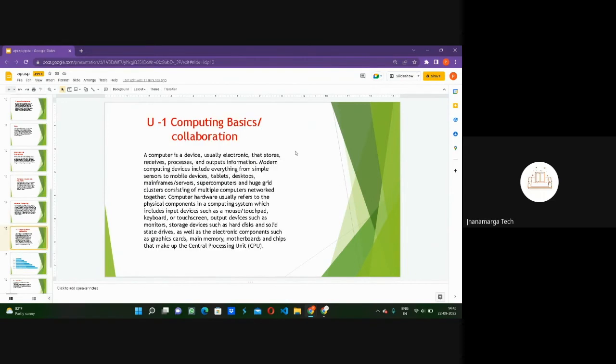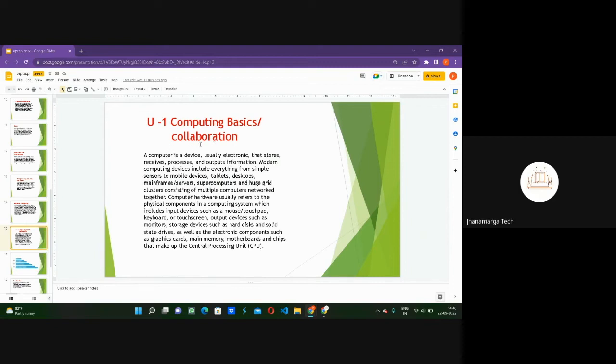So let me give you some basic idea for unit 1, that is, unit 1 is computing basics. So let's see, I'll give you some introduction about this unit. The first unit is computing basics, and collaboration is our first topic.